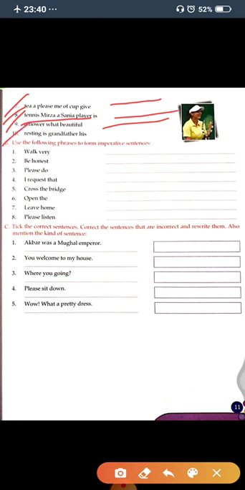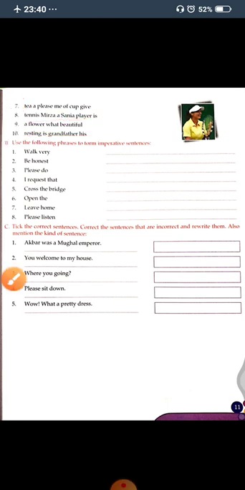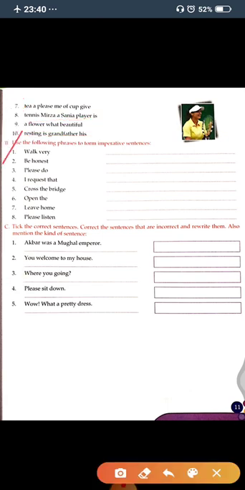Now the last one. "Resting is grandfather his." This is not correct because this is not a meaningful sentence. So what will you write here? You will write here his grandfather is resting. This is a meaningful sentence. Okay. Now let's see the next question.